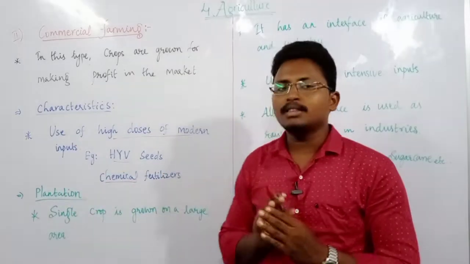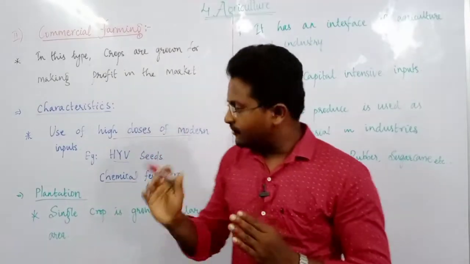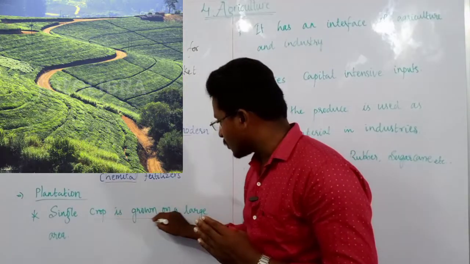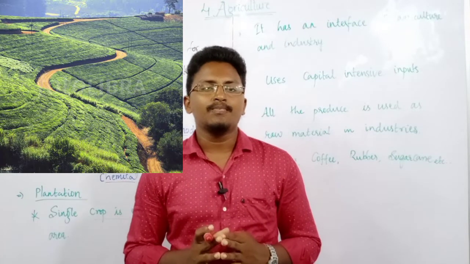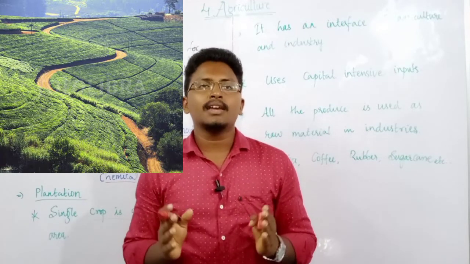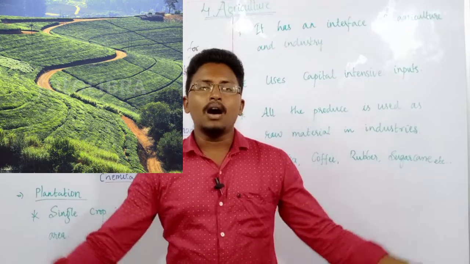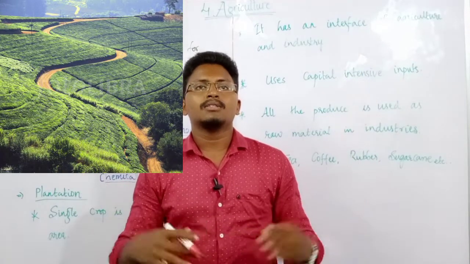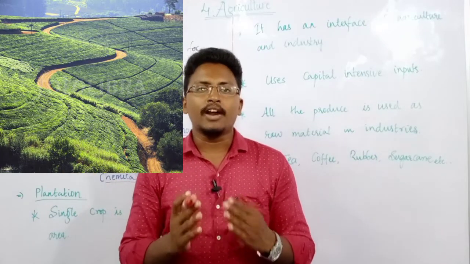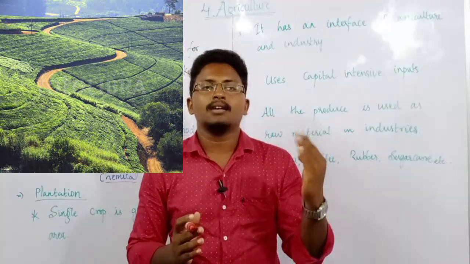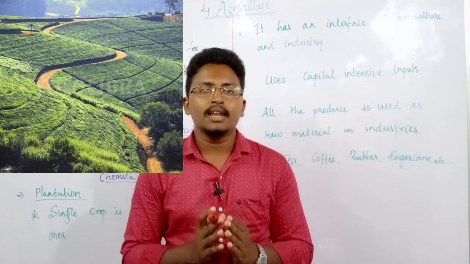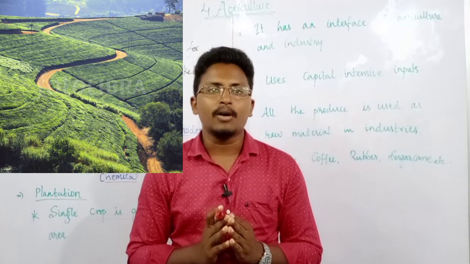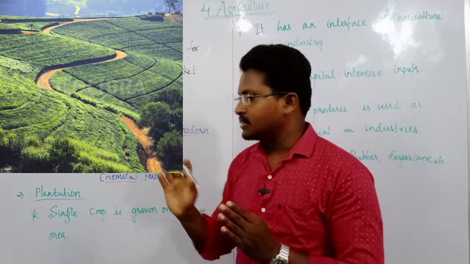What do we mean by plantation type of farming? Whenever a single crop is grown on a large area, we call it plantation type of agriculture. Only one single crop will be grown on a larger area. If you take some acres, almost 5 to 6 acres, or 6 to 10 acres, or more than 10 acres, in all this area only one single crop is grown. That type of farming we call plantation type of farming.